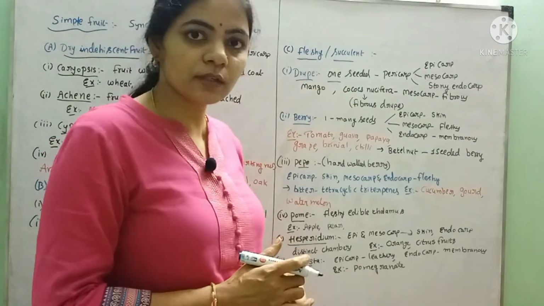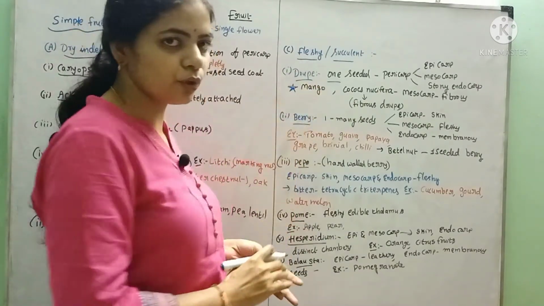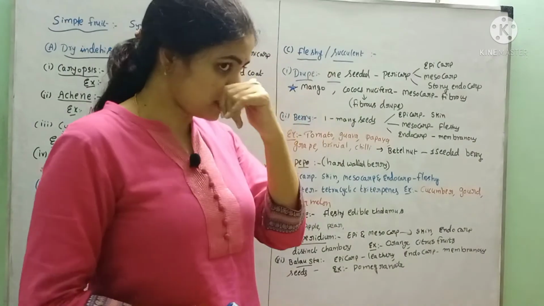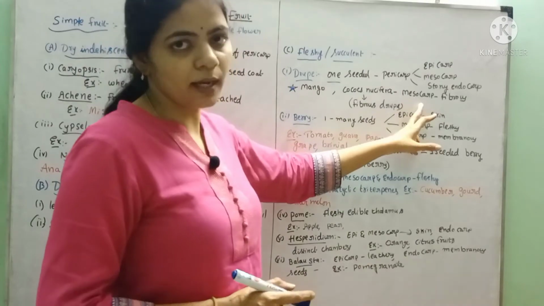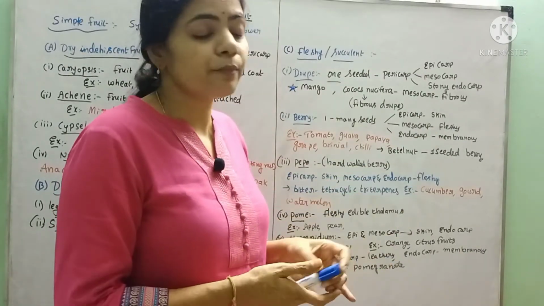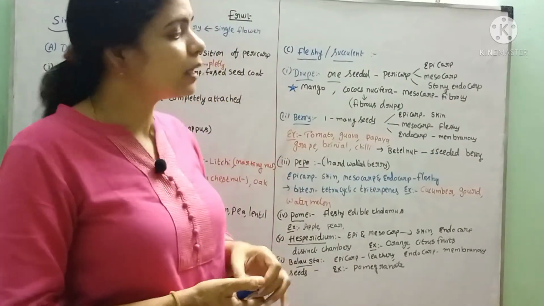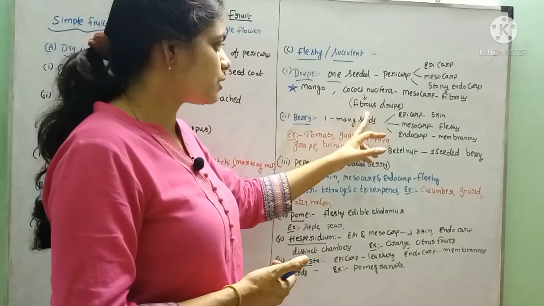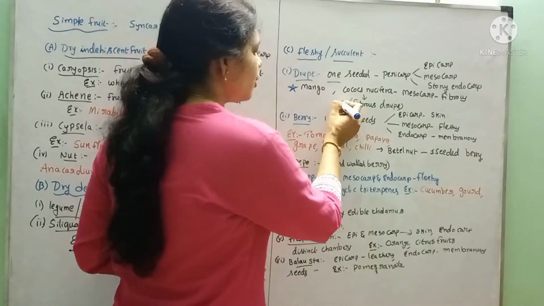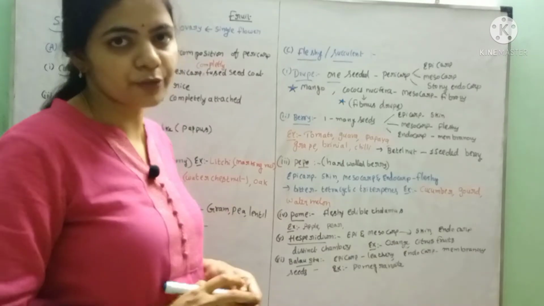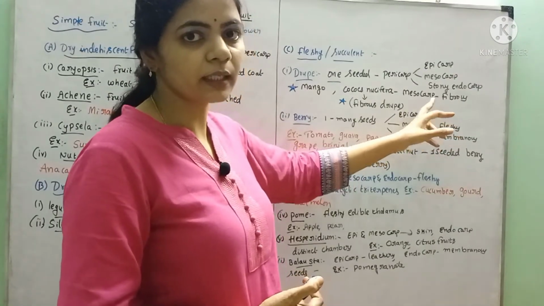Another example is Cocos nucifera. So for the drupe, these two examples are very important: mango and coconut. The scientific name of coconut is Cocos nucifera. In this, the mesocarp is fibrous, and that fibrous mesocarp is used for making coir. Hence coconut is also called a fibrous drupe, because the mesocarp is fibrous and is used for making coir.